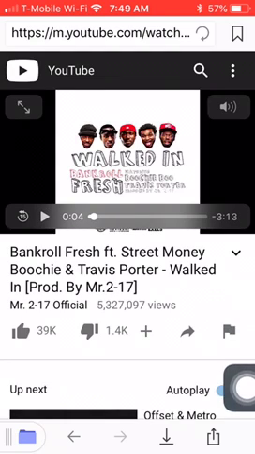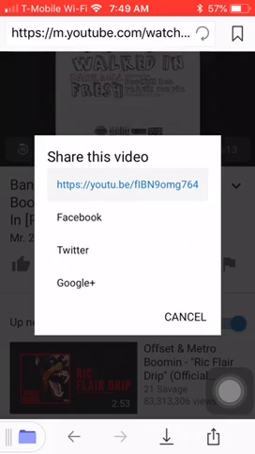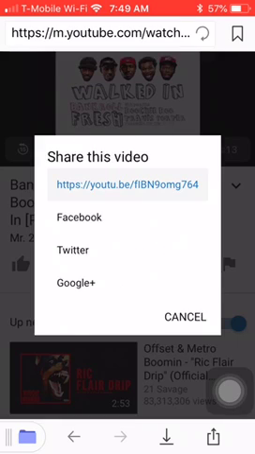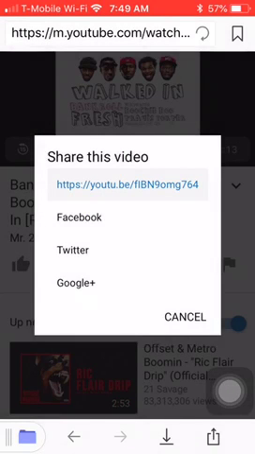And then you will click this arrow that's next to the plus sign by the thumbs up, thumbs down button, the share button. You will copy the link.